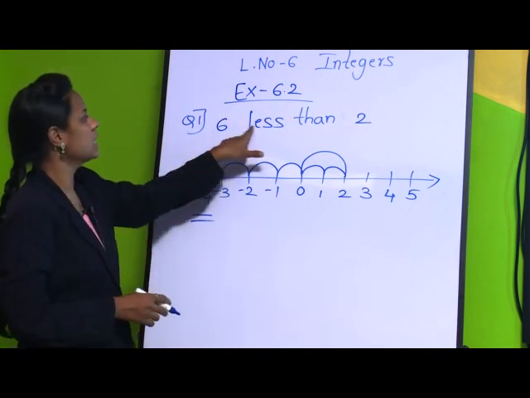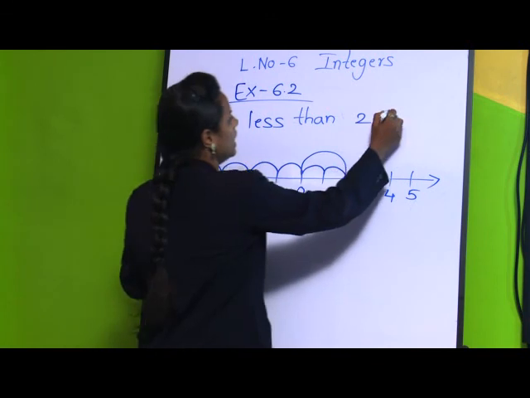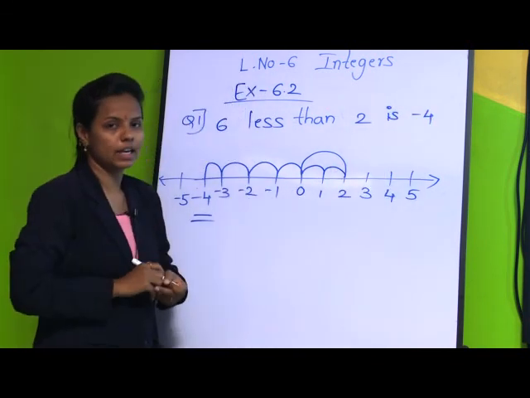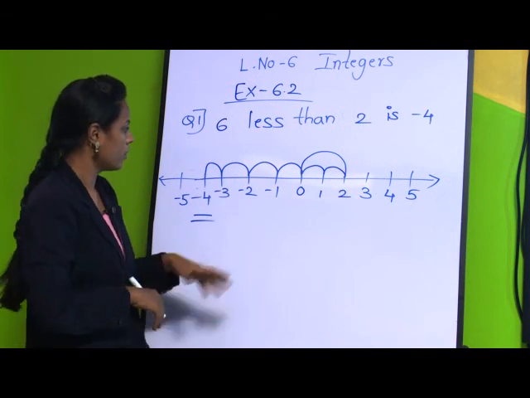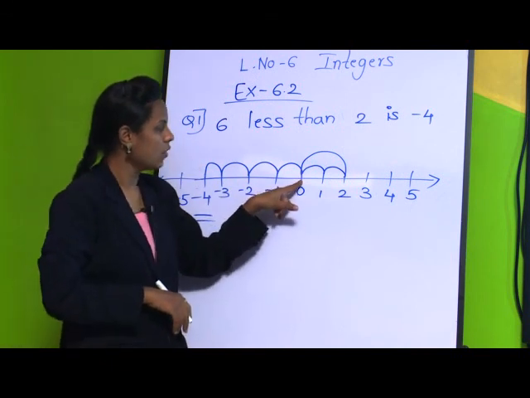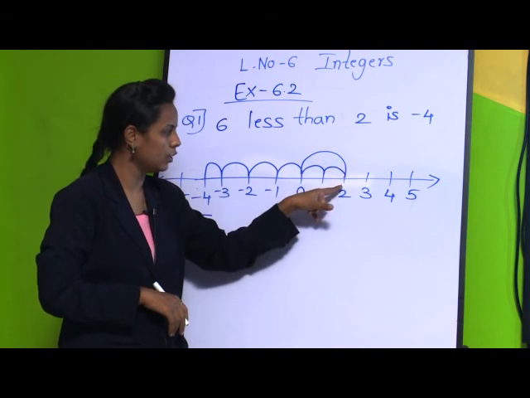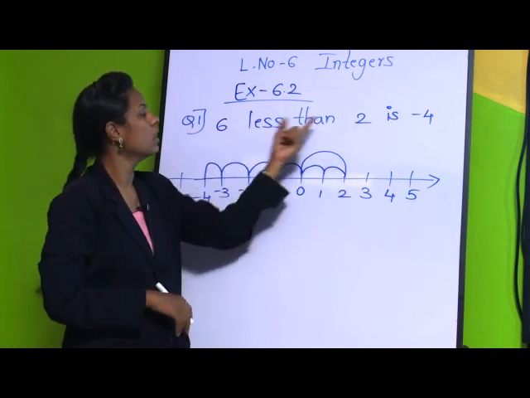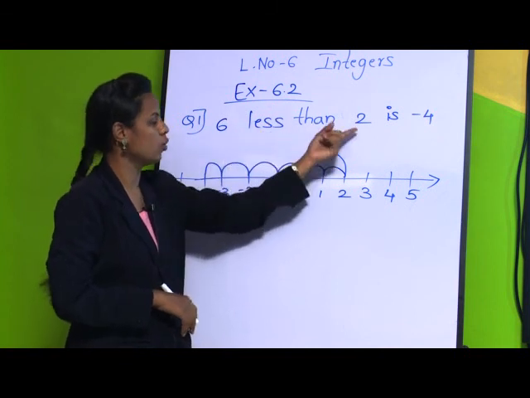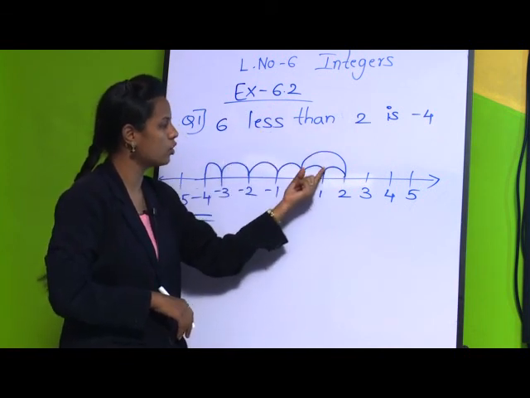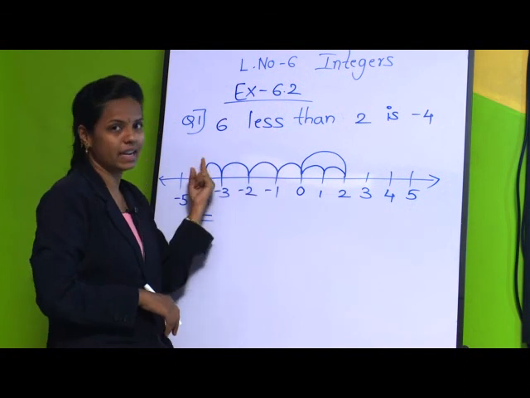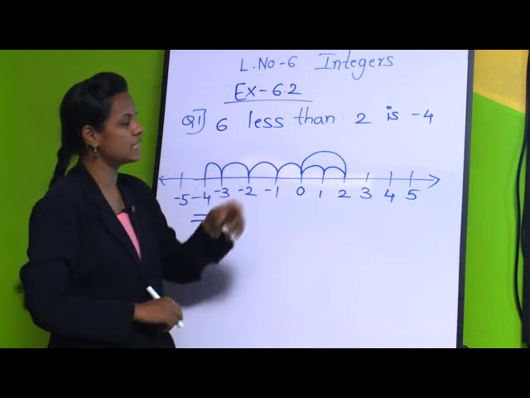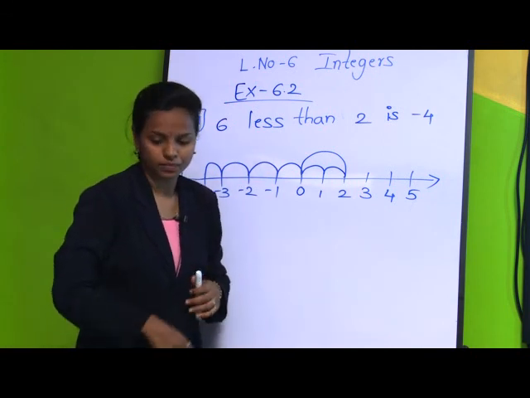It means 6 less than 2 is minus 4. Okay. Once again I will explain. From 0 we have jumped directly to 2, and in the question we have to find the number 6 less than 2. So from 2 we move towards the left 6 times. We got the answer minus 4. So 6 less than 2 is minus 4.